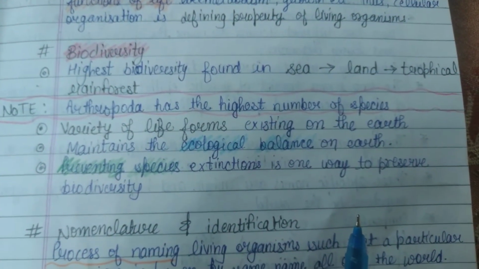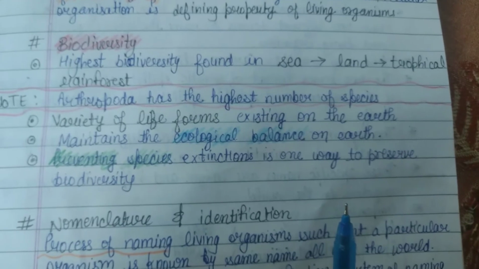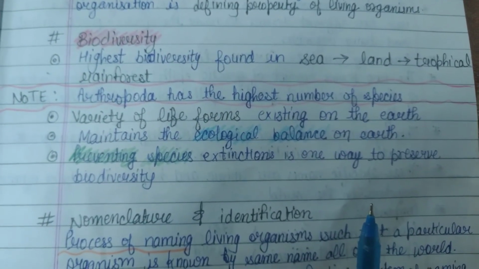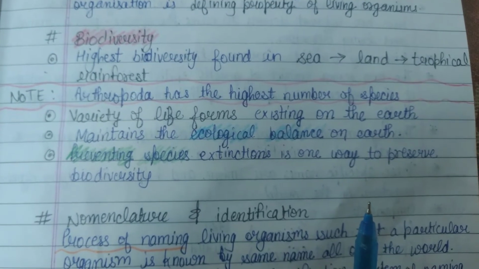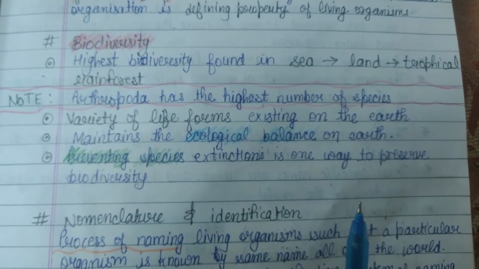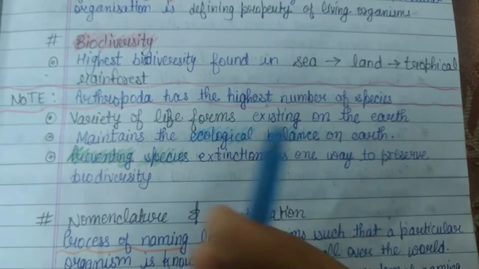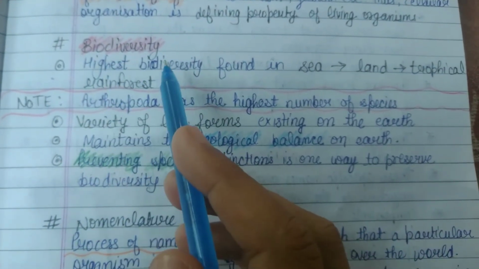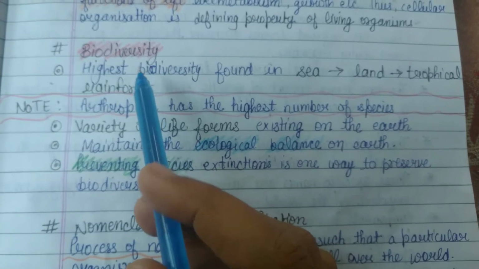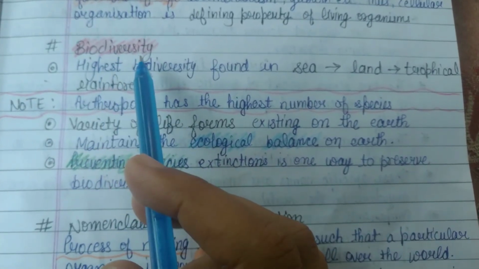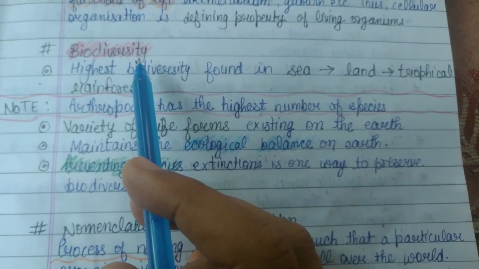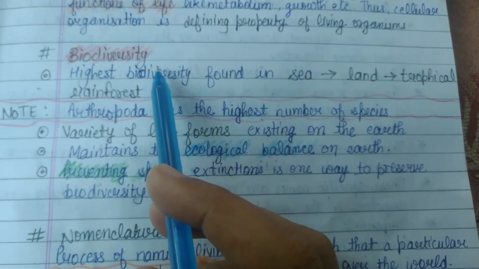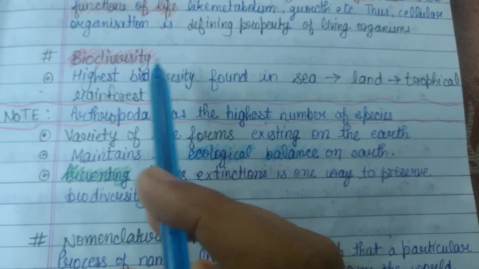Today we will learn about biodiversity and further topics of chapter 1, the living world of class 11th. In the last lecture we have learned about characteristics of a living organism and what is life. So friends, what is biodiversity? Bio means life and diversity means variety. Biodiversity is the existence of a large number of plants and animals which together make up the environment.